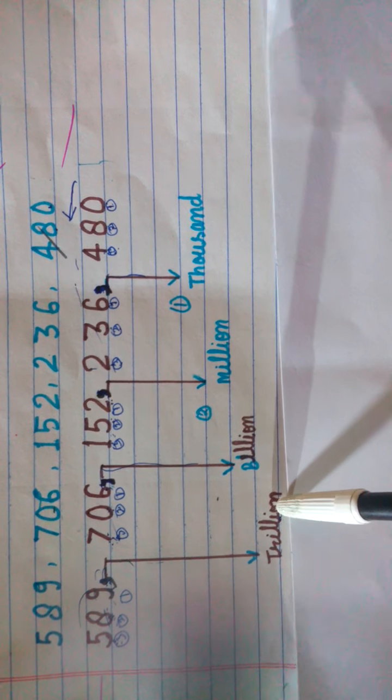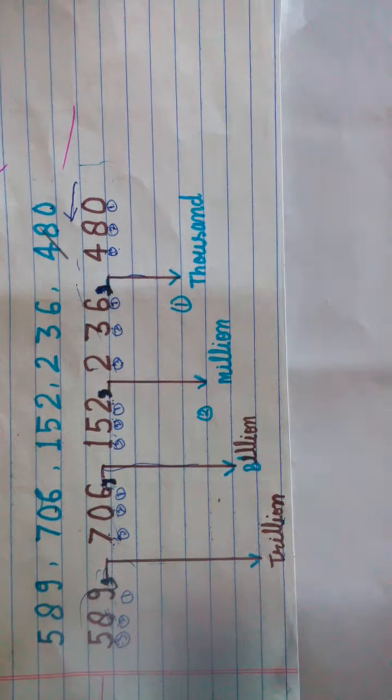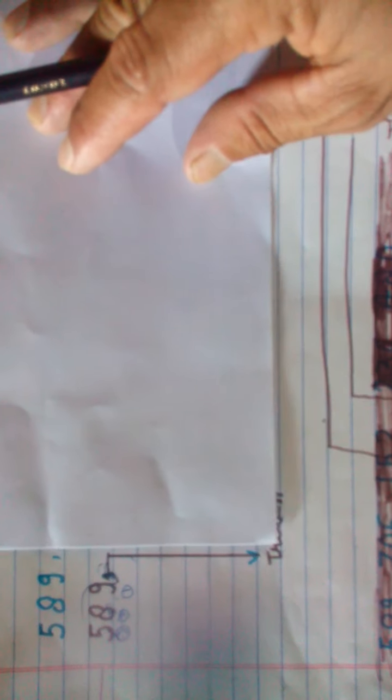So how do we read? We know this number. This is 589, and we say for this number 589, and what is this?